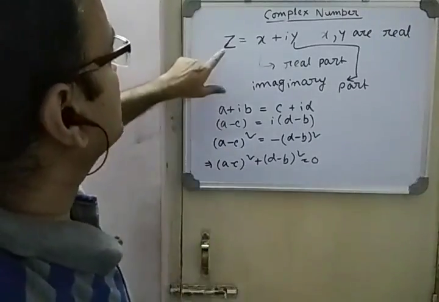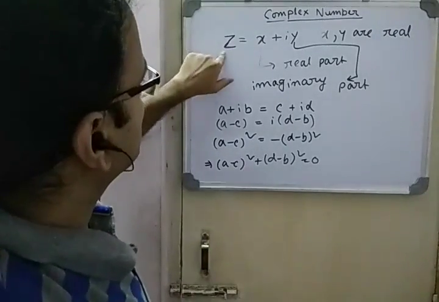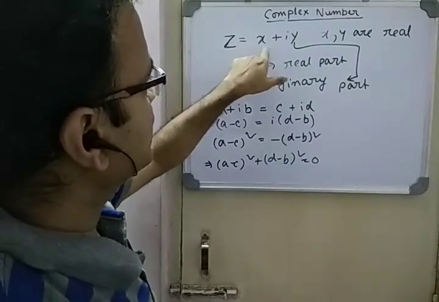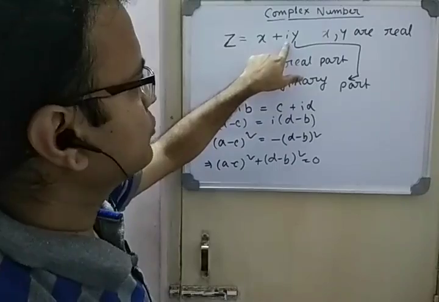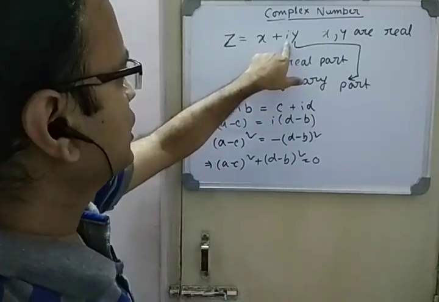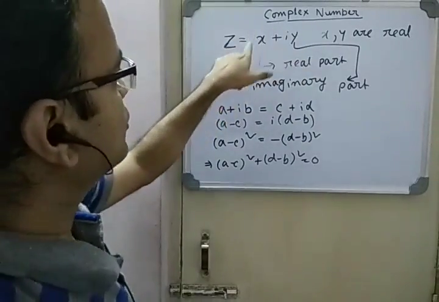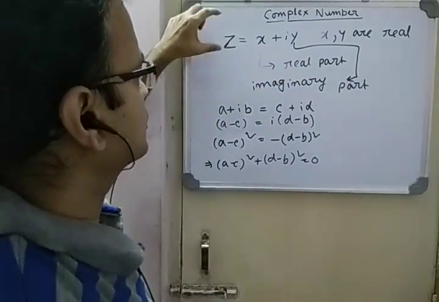So when we represent a complex number in the form x plus iy, x and y are real numbers, where i is an imaginary unit or imaginary number. This i makes the whole number a complex number.